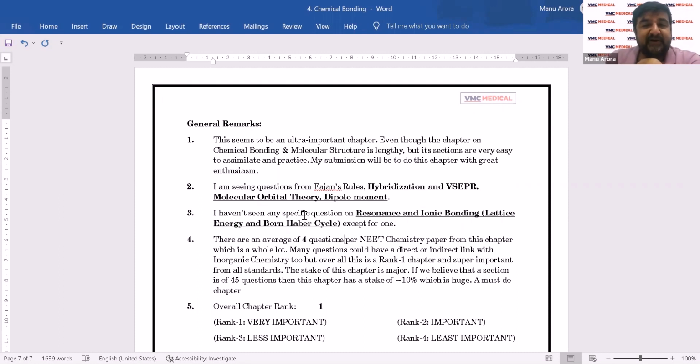Average of 4 questions per NEET chemistry paper from this chapter, which is a whole lot. Many questions could have a direct or indirect link with inorganic too. But overall, this is a rank 1 chapter. And super important from all standards, the stake of this chapter is major. If there are 45 questions in a section, then 4 questions means that this chapter is taking a stake of roughly 10% in the chemistry paper, which is beyond comprehension, right? So rank 1 chapter, friends, and don't take this chapter lightly.